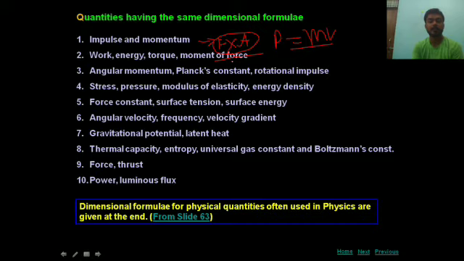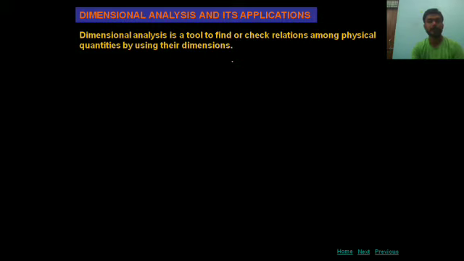Now you can see the dimension formula for the physical quantities often used in physics are given at the end. We will get all the formulas on the last page. Now students, the main point of discussion is what is the need to write the dimension formula. Hence we are going to discuss the applications of dimensional formula. Number 1, dimensional analysis is a tool to find or check the relation among the physical quantities by using their dimension. We can check the relations among the different physical quantities.